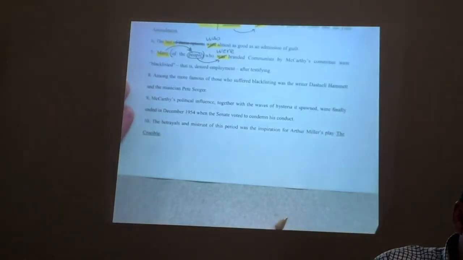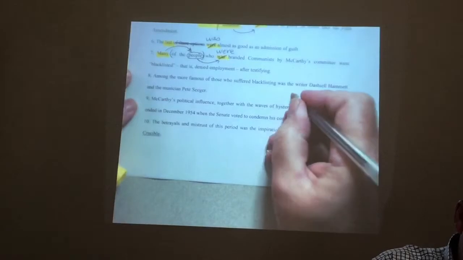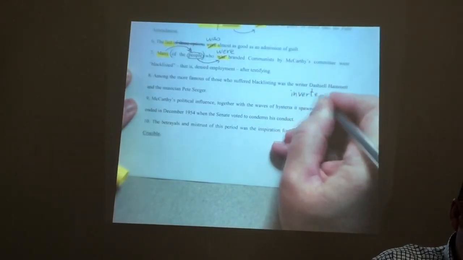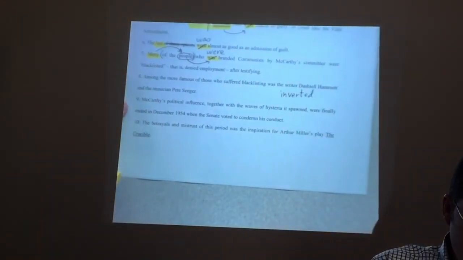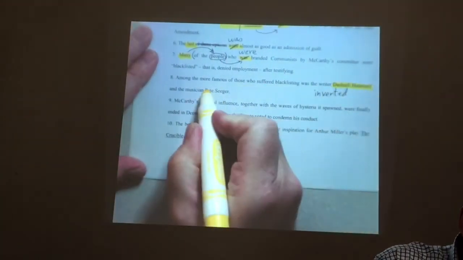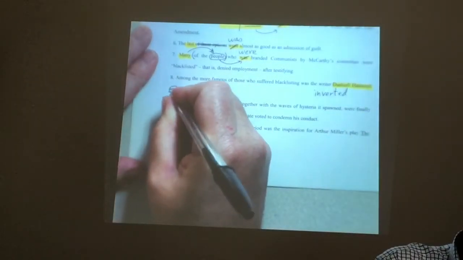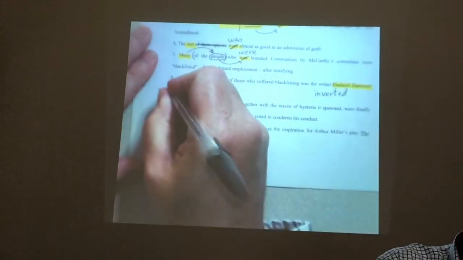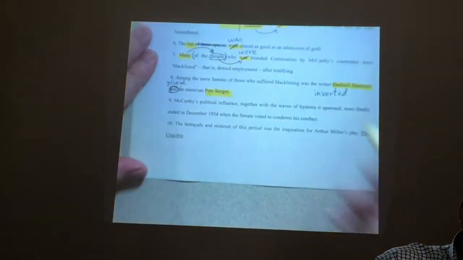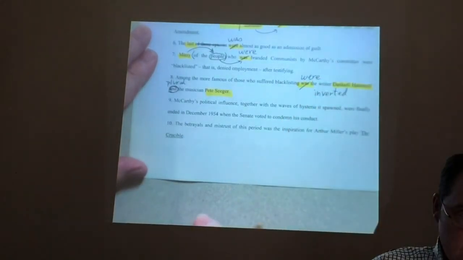Number 8, among the more famous of those who suffered blacklisting was the writer Dashiell Hammett and the musician Pete Seeger. Now, this has 2 rules. This is an inverted sentence, plus we look inside of here. 1 subject, 2 subjects. What's holding them together? The word and. This is going to make the verb plural. Change was to were.